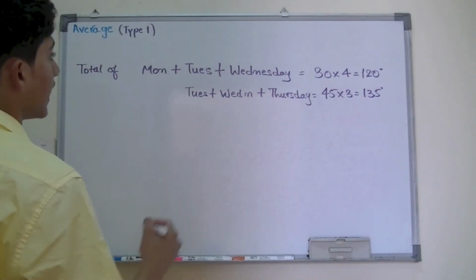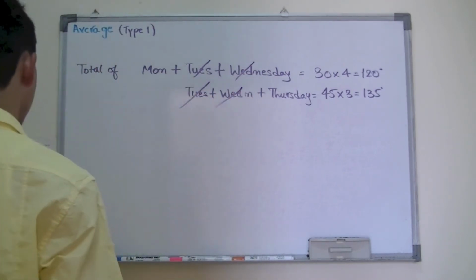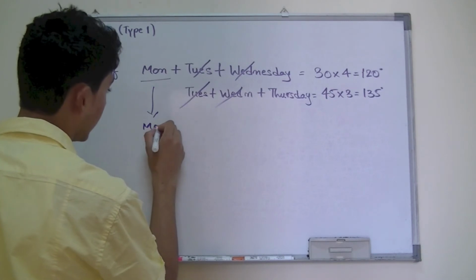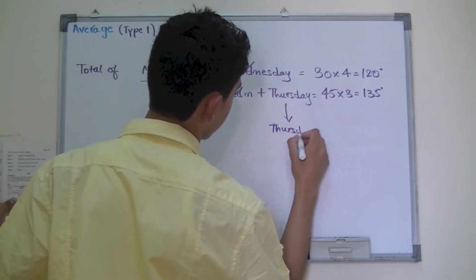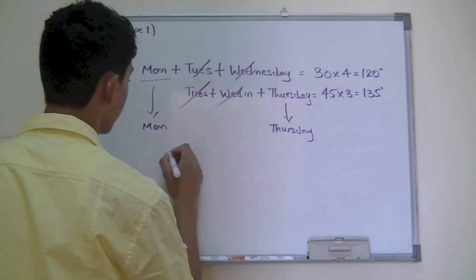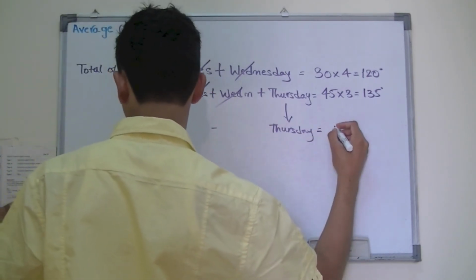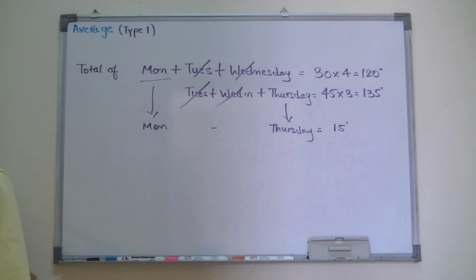Now what you do is that since you have Tuesday and Wednesday in both, what you need to do is subtract, and you have Monday left over and then you have Thursday left over. So Monday minus Thursday would give you minus 15 degrees. Okay?